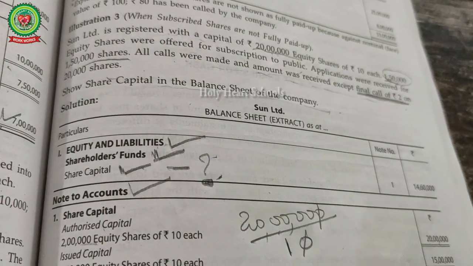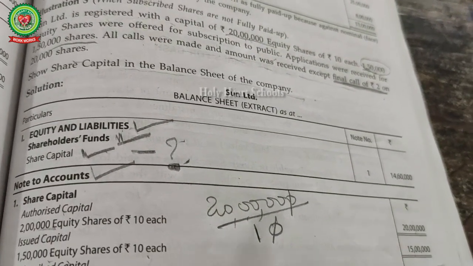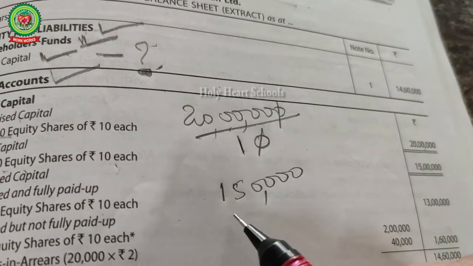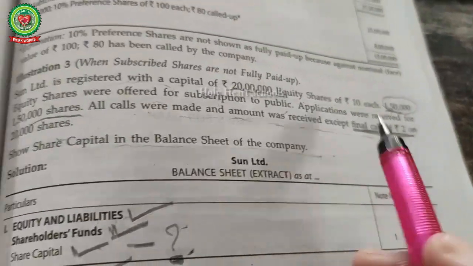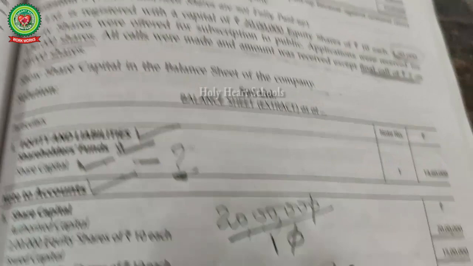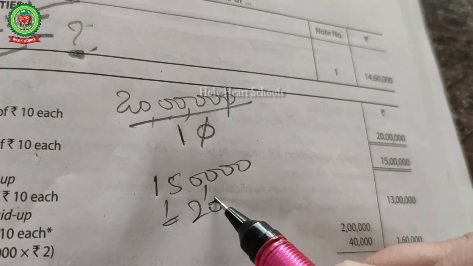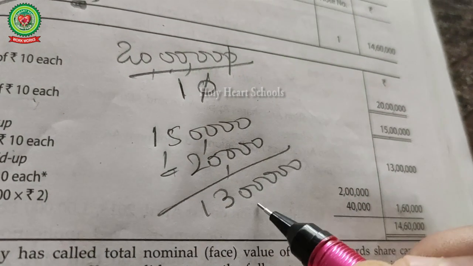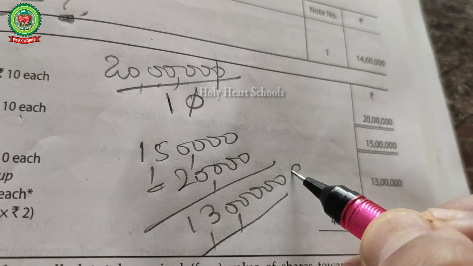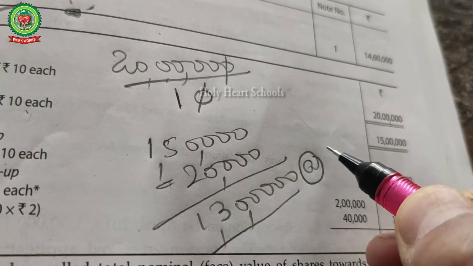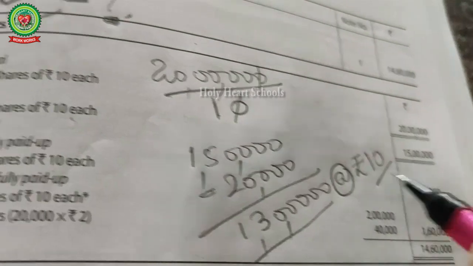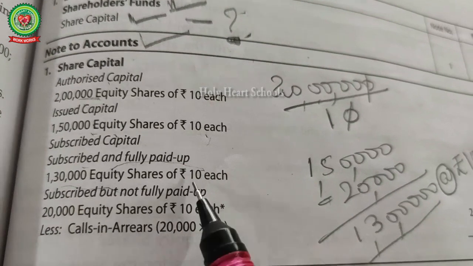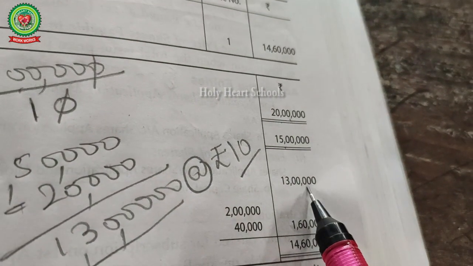It means rupees 2 was not received on 20,000 shares. So deduct 20,000 shares from 1,50,000 and your balance is 1,30,000. It means on 1,30,000 shares you received the full amount of rupees 10. So subscribed and fully paid: 1,30,000 multiplied by 10, your amount is 13 lakh.